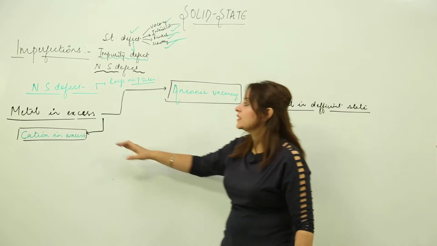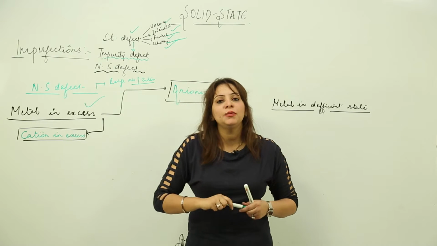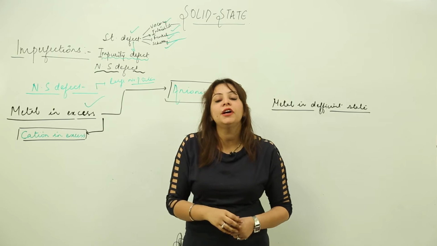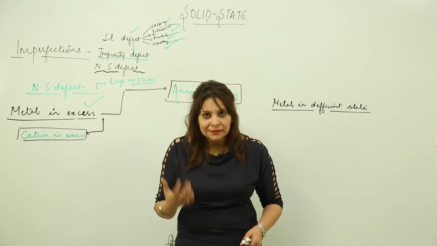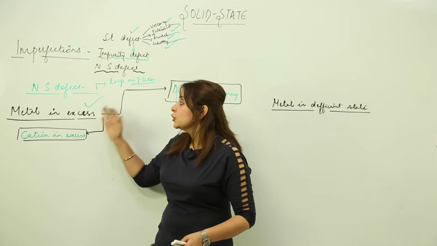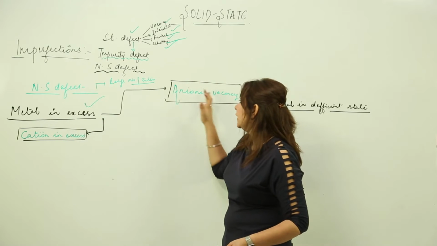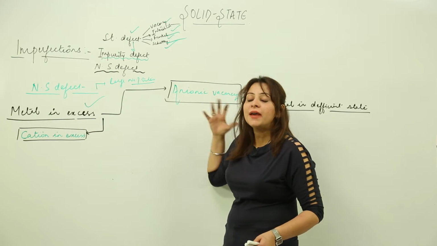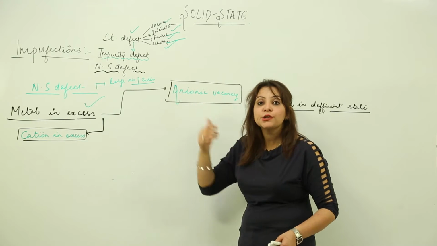So first we are going to start with the metal in excess. As the name suggests, we will see an irregularity where the metal ions, that means the positively charged ions, will be in excess. This metal in excess is divided into two categories. One is the anionic vacancy, which is the effect we see when the metal is in excess. That means there is no anion.